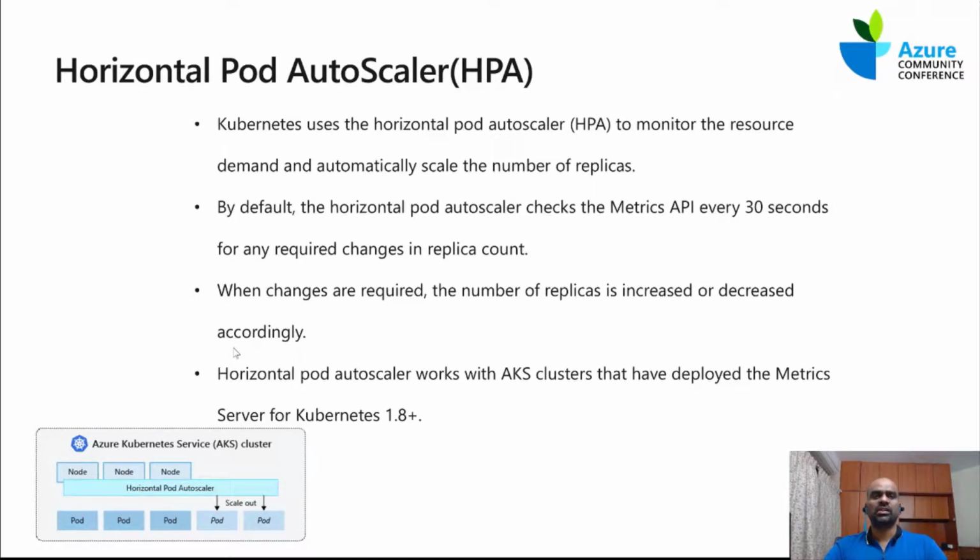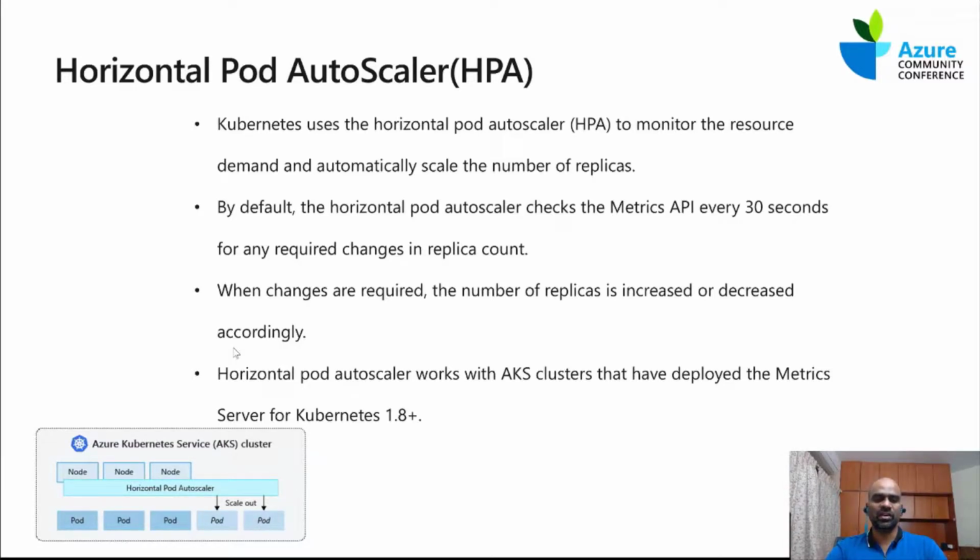Okay, fine. So let's move on to Horizontal Pod Autoscaler. Kubernetes uses the HPA. We call it Horizontal Pod Autoscaler to monitor the resources and demand and automatically scale the number of replicas. So what if I have 100 requests per second coming in? There might be 4 or 5 pods running, right? So what if it becomes 10,000? You need more pods.